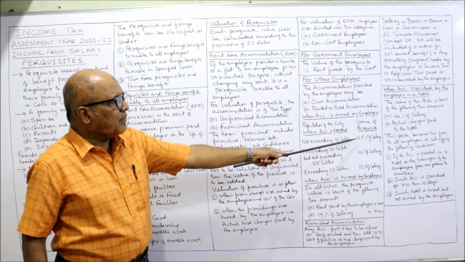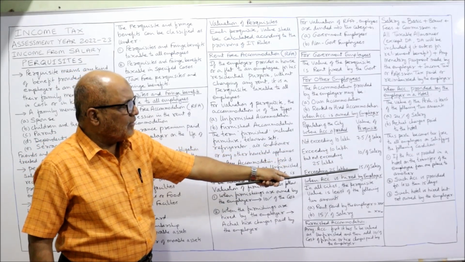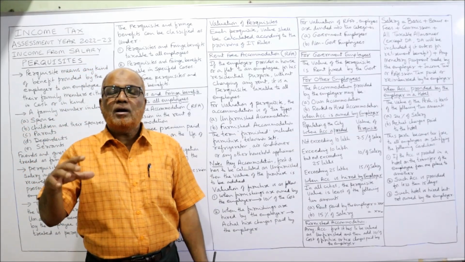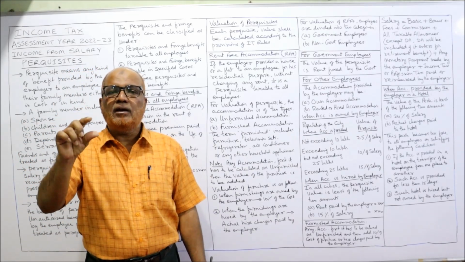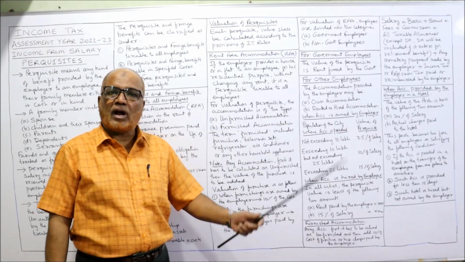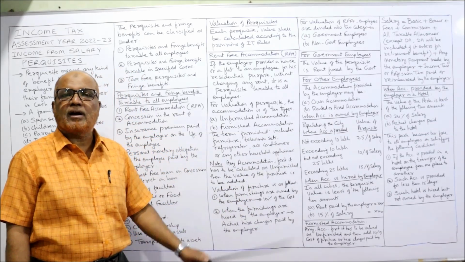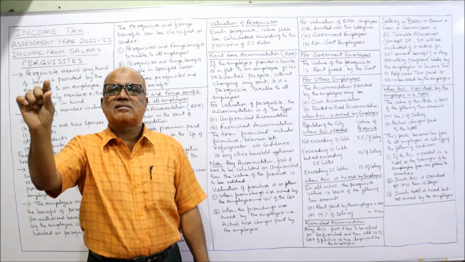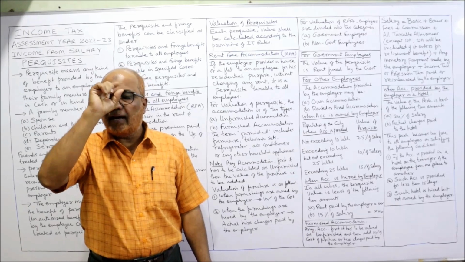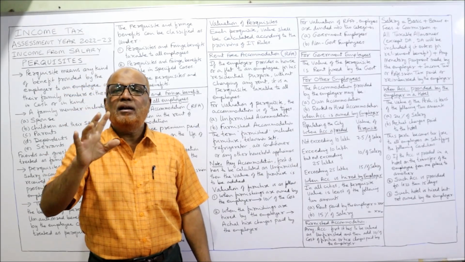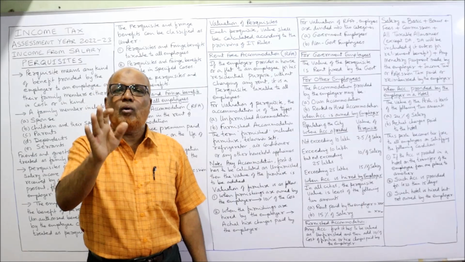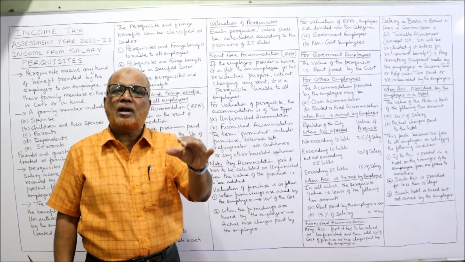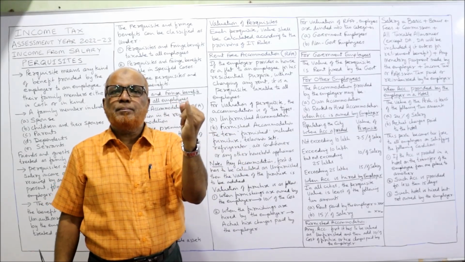Here you see 7.5% of salary, 10% of salary, 15% of salary, like that. So you must know what is meant by salary. The Income Tax Act has given the meaning of the term salary for RFA purpose, for rent-free accommodation purpose. Remember, in the previous video I explained for allowances, for entertainment allowance, salary means only basic, nothing else. For calculating HRA, house rent allowance, salary means basic pay only.